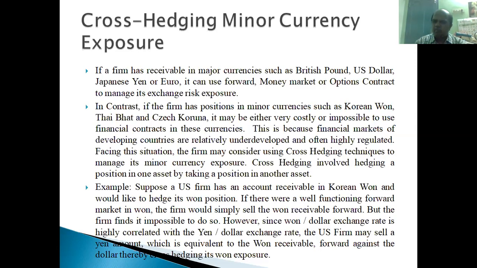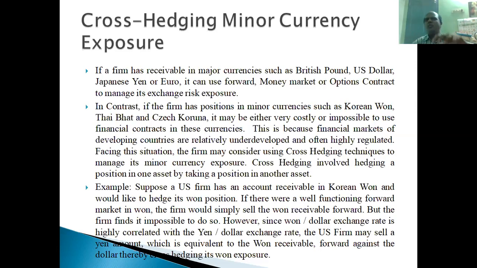But the firm finds it impossible to do so. However, since the Korean won and dollar exchange rate is highly correlated with the Japanese yen and dollar exchange rate, almost similar, the US firm must sell a yen forward contract, which is equal to a won receivable forward against the dollar, thereby